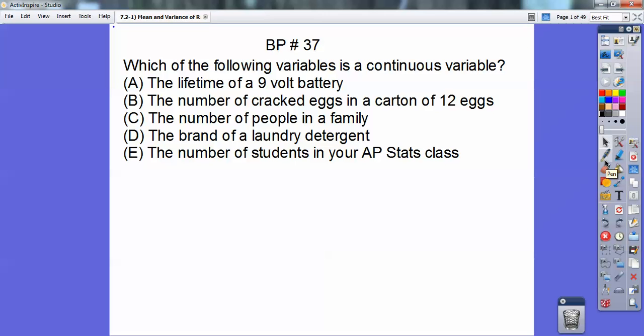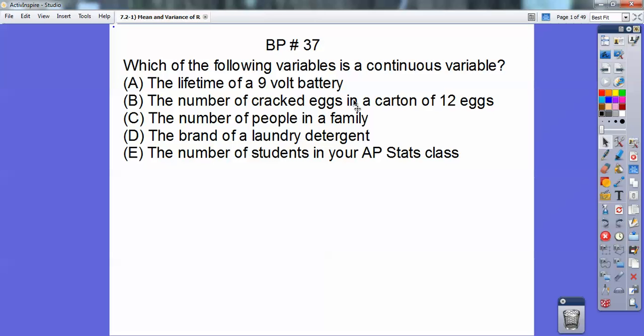Which of the following variables is a continuous variable? The lifetime of a 9-volt battery, the number of cracked eggs in a carton of 12 eggs, the number of people in a family, the brand of laundry detergent, and the number of students in your AP Stat class. Okay, continuous means you can't count it. A discrete random variable is something countable.